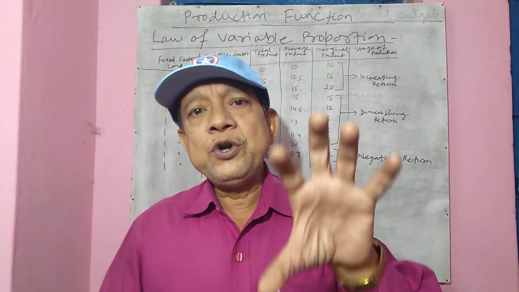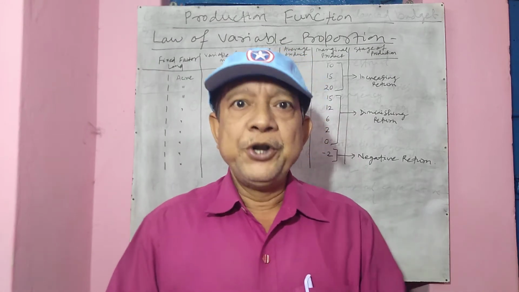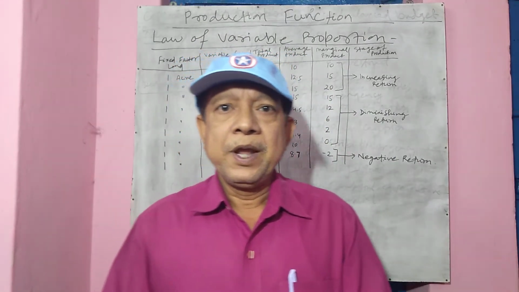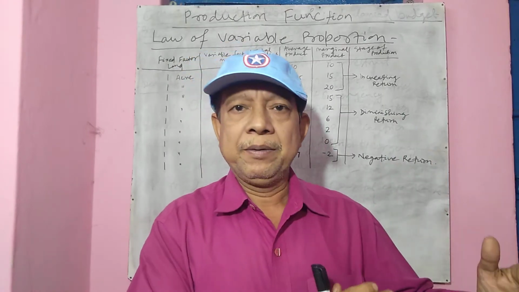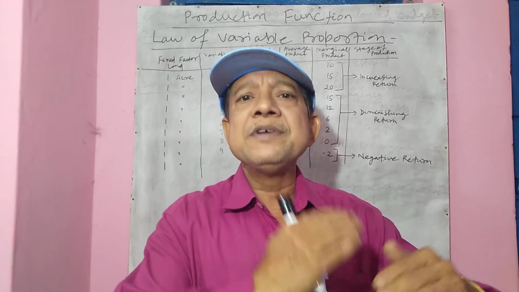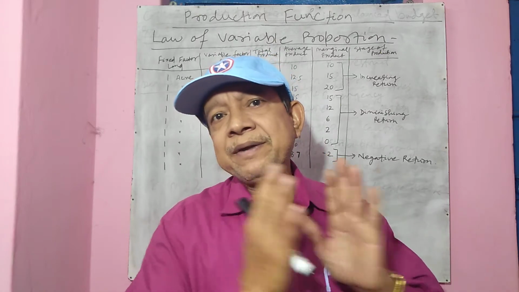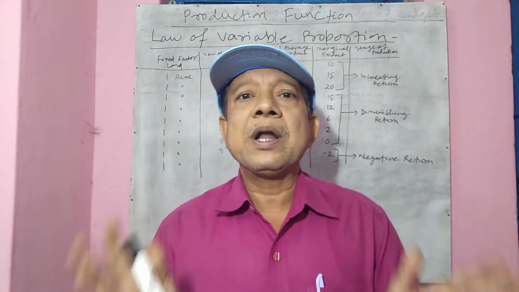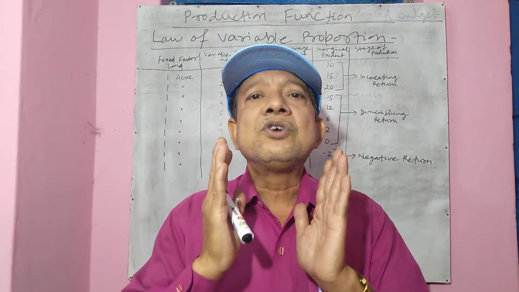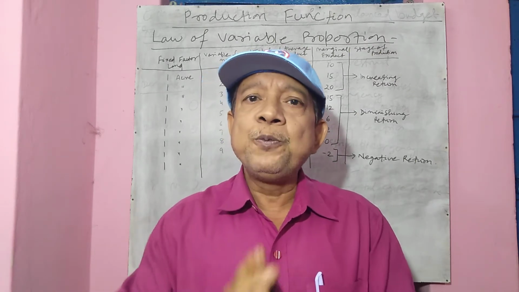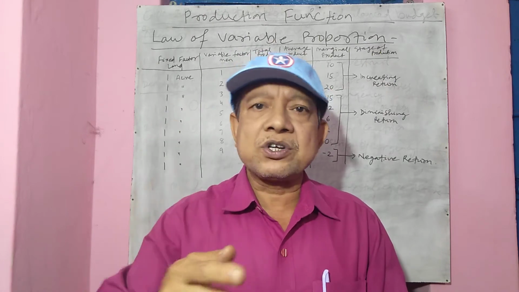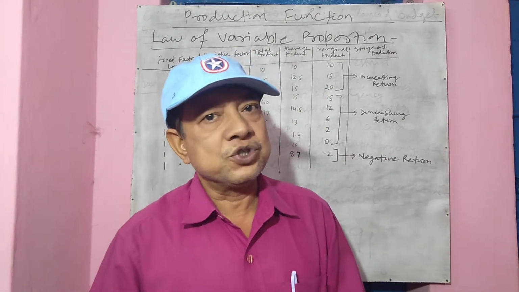Now, according to Marshall, during short period, when some factors are fixed and some factors are variable, if you want to increase output by increasing the variable costs, then what happens? What trend, what movement, what result will the output show? That is the crux of this short period production function.